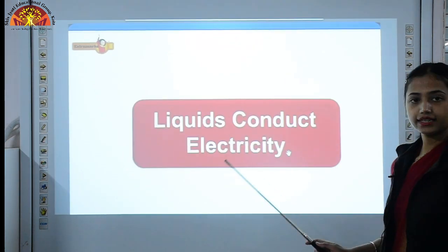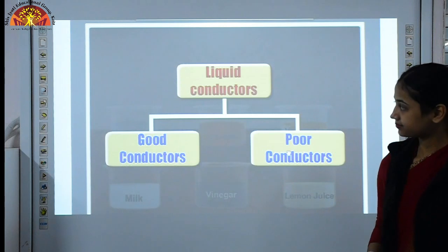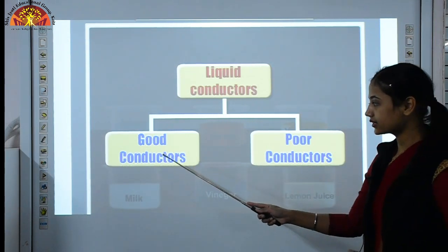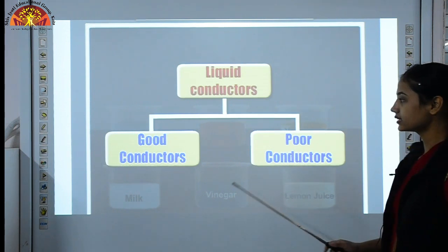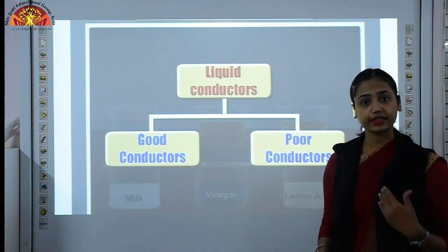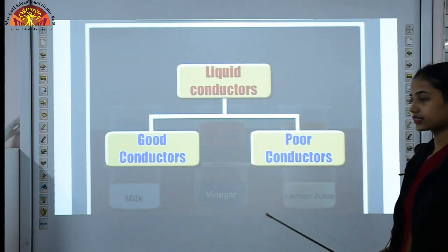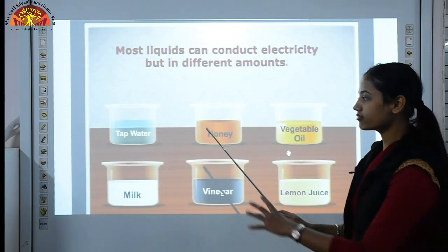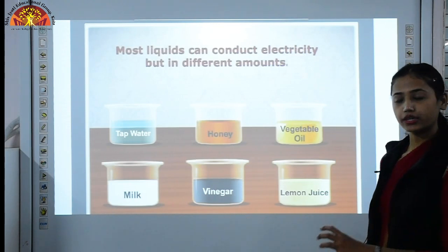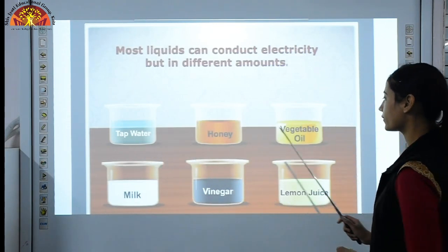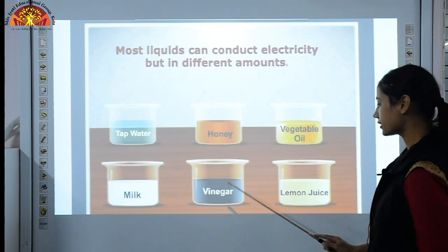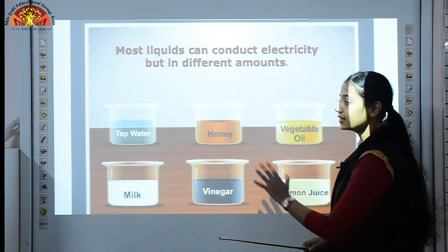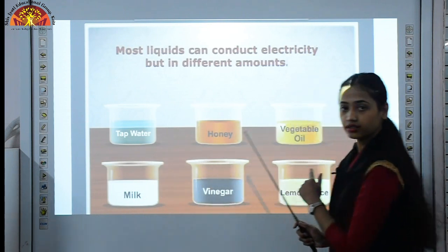Liquids conduct electricity. Again, liquid conductors are of two types, good conductors and poor conductors. Good conductors conduct electricity, whereas poor conductors do not. Now in this case, we have taken a sample of a few liquids: tap water, honey, vegetable oil, milk, vinegar and lemon juice. We have to check the conductivity of these given liquids.